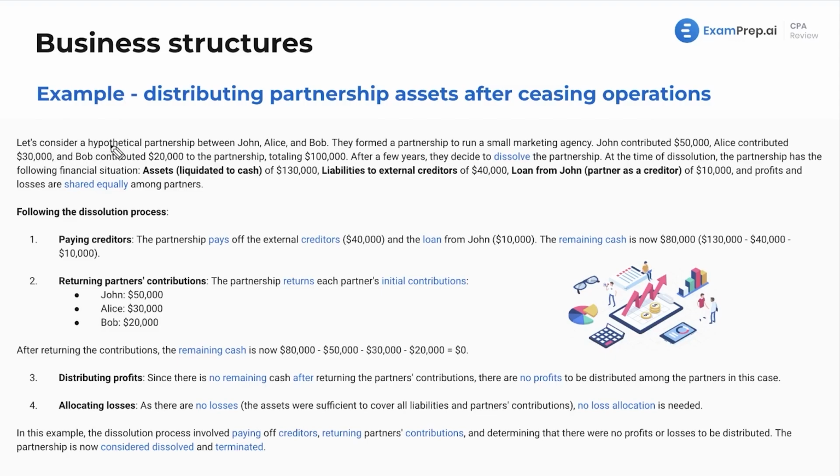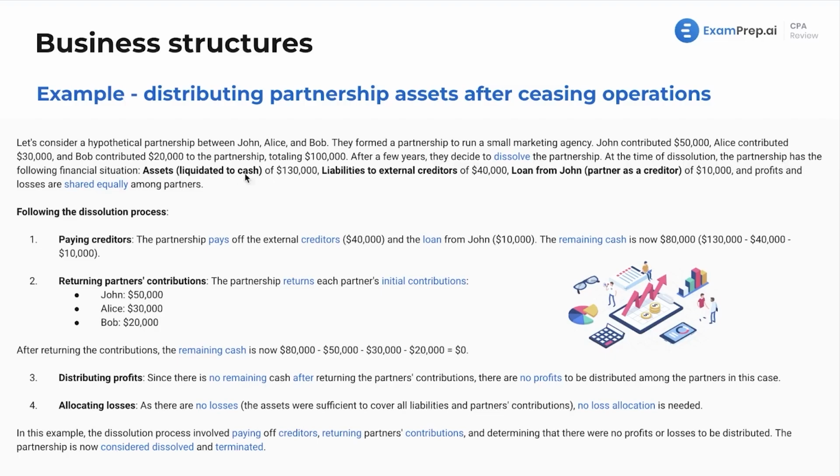Now, we're considering a hypothetical partnership between John, Alice, and Bob. They formed that partnership to run a small marketing agency. John contributed $50,000, Alice contributed $30,000, and Bob contributed $20,000 to the partnership, which is totaling at $100,000. Now, after a few years, they decide to dissolve the partnership. At the time of dissolution, the partnership has the following situation.